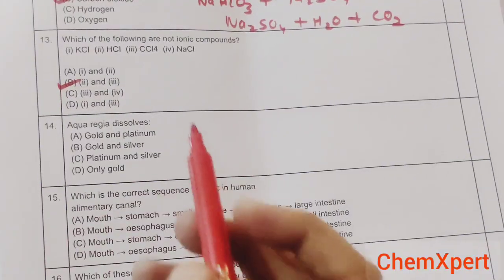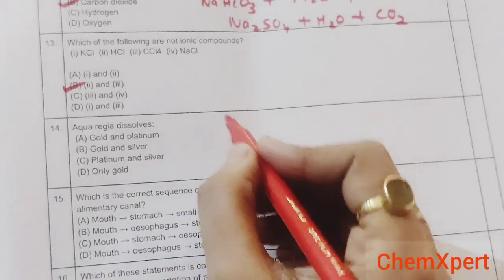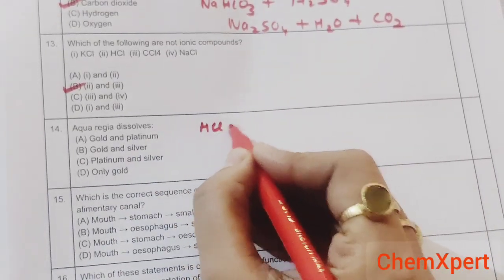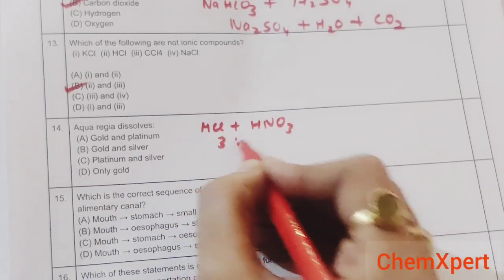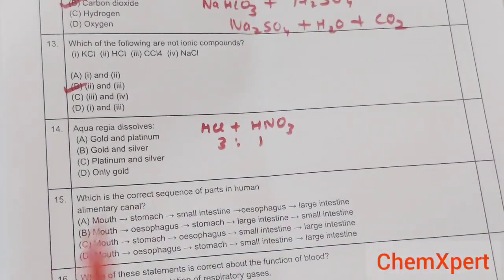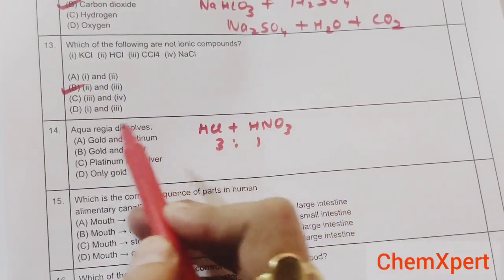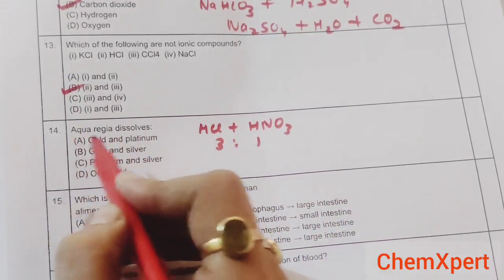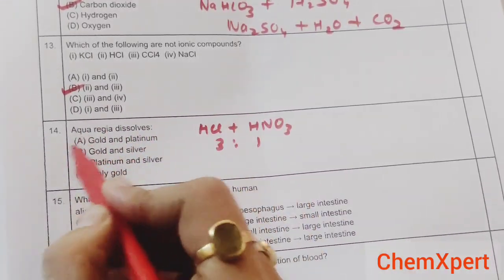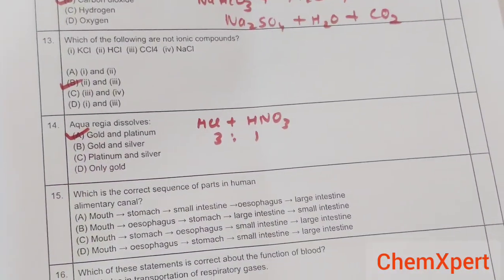Now the next question is, aqua regia dissolves. Now first of all, what is aqua regia? It is a mixture of HCl and HNO3 in the ratio of 3:1. So when we take HCl, for example 3 ml, and HNO3 1 ml, then the mixture formed is aqua regia and it can dissolve even the most inert elements like gold and platinum. So option A here is the correct answer.